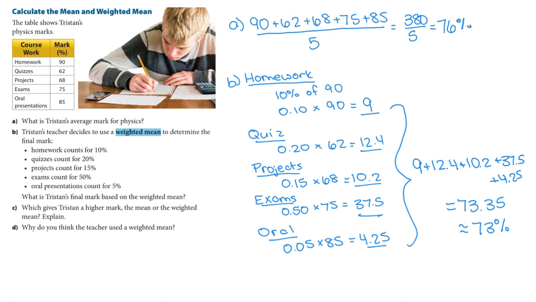And the D part says, why do you think the teacher chose the weighted mean over the actual mean? So you know, some coursework and some assessments should have a higher value than others because they're more challenging, because they are a better assessment.